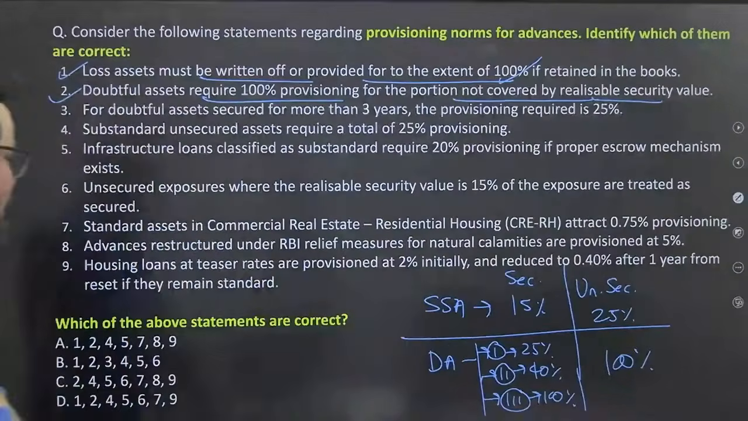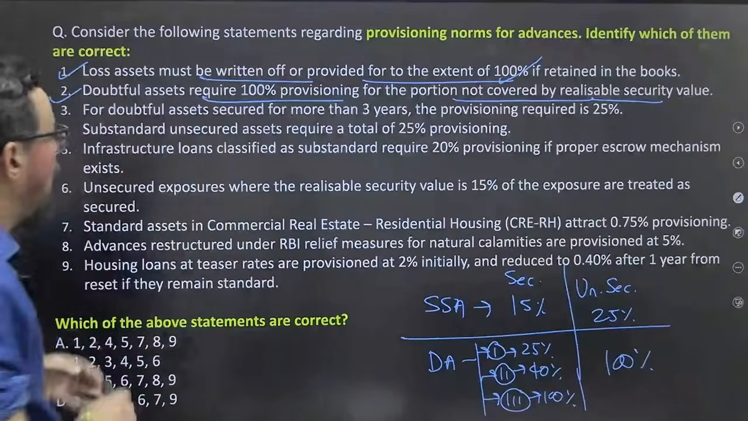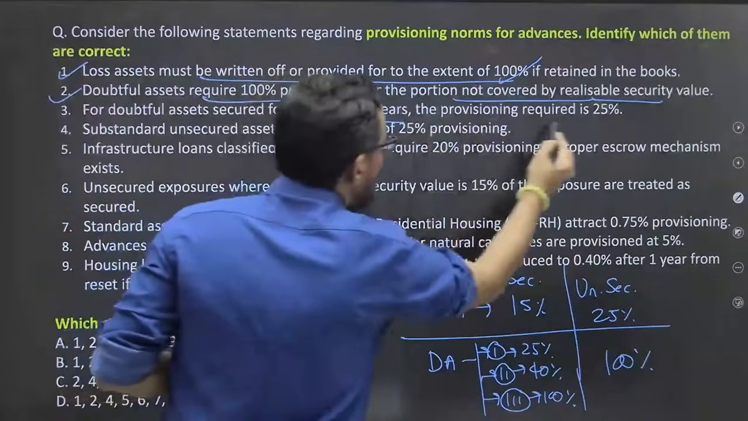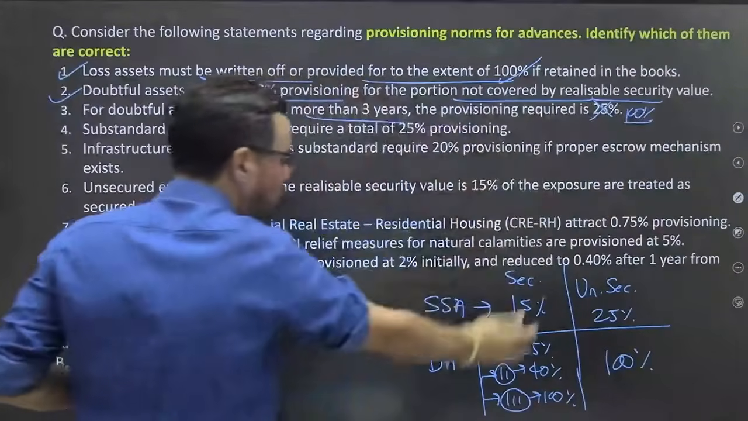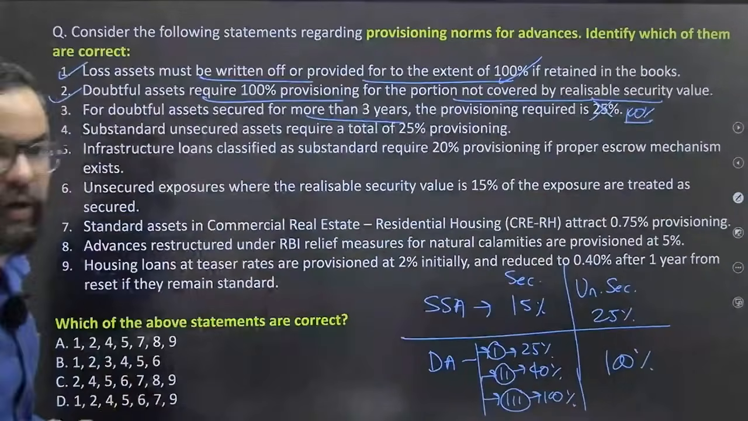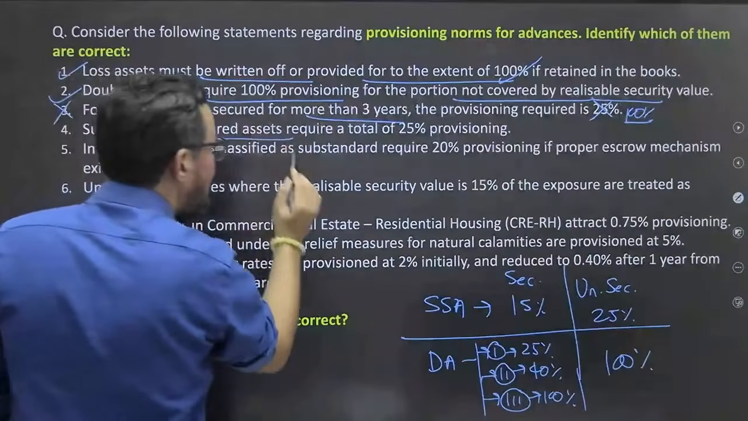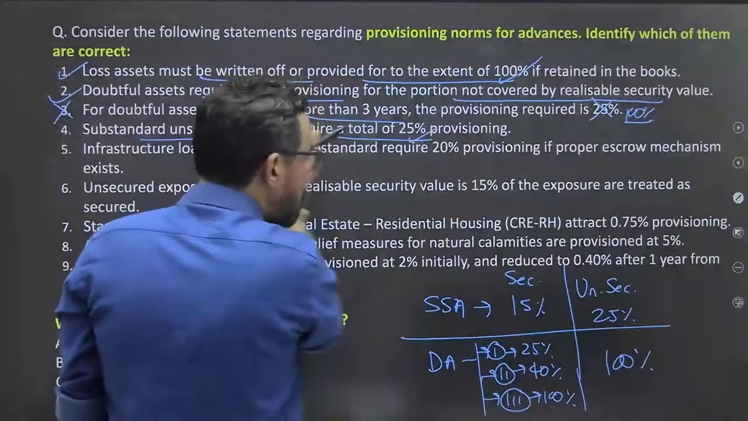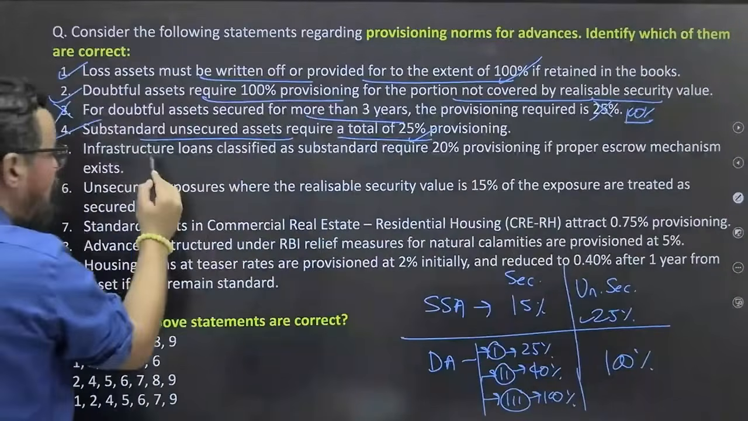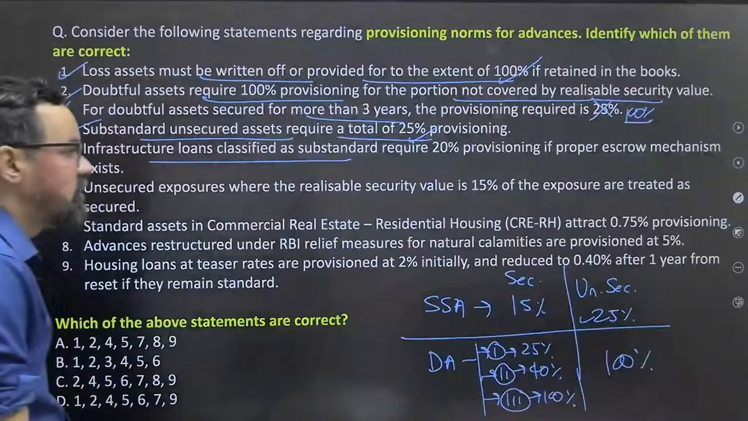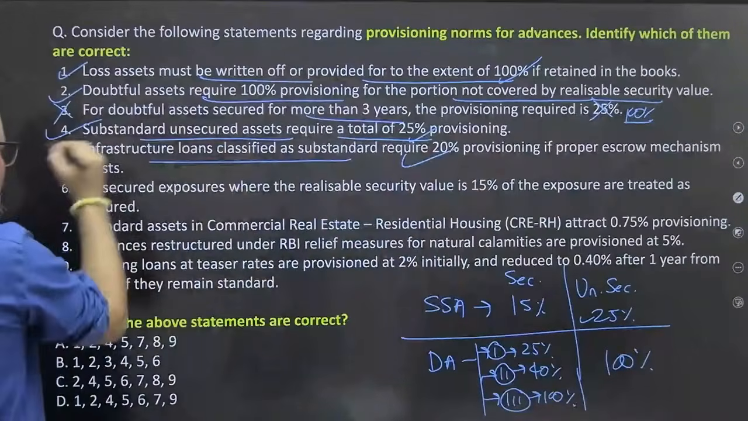So for doubtful asset secured for more than 3 years the provisioning will be आपका 100%, ठीक है, because it will enter doubtful 3 and the provisioning will be 100%, ठीक है। Means wrong. Substandard unsecured asset required 25%, substandard unsecured 25, 100% true, ठीक है। इंफ्रास्ट्रक्चर लोन classified as substandard require 20% special provisioning, आपका करेक्ट है, ठीक है.